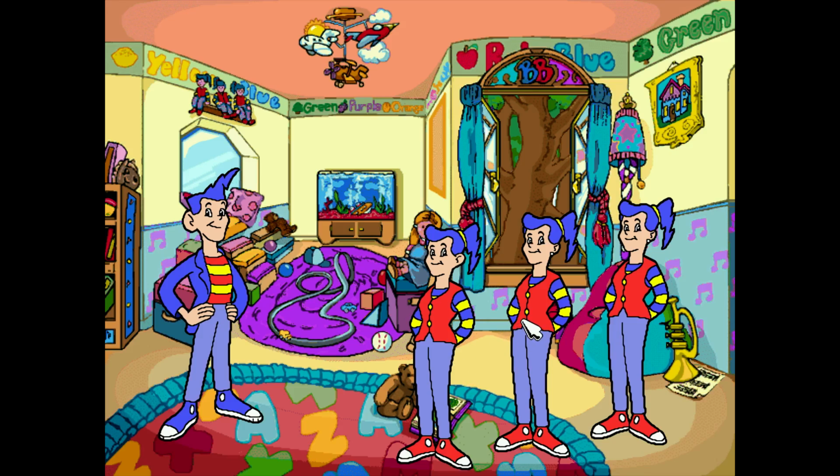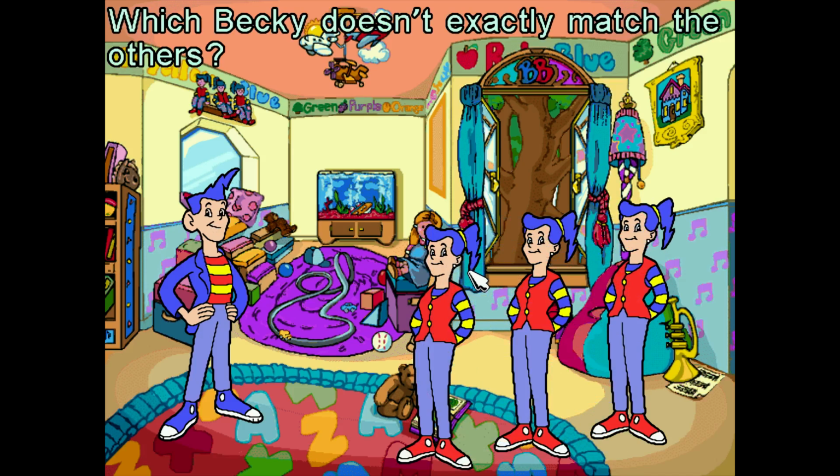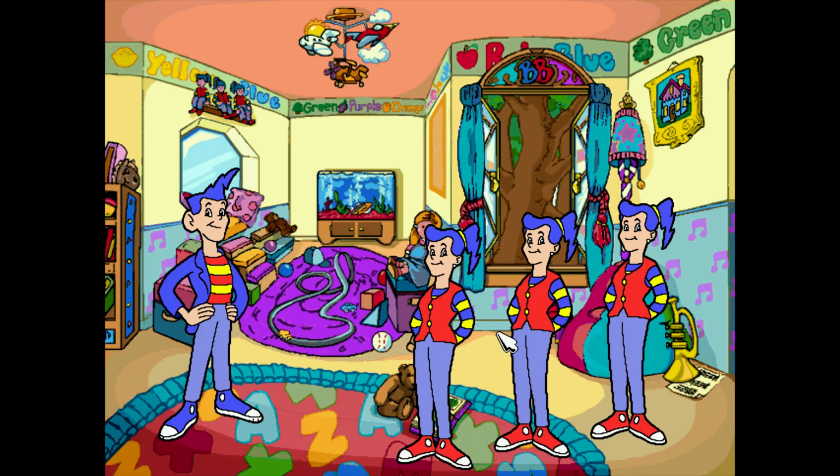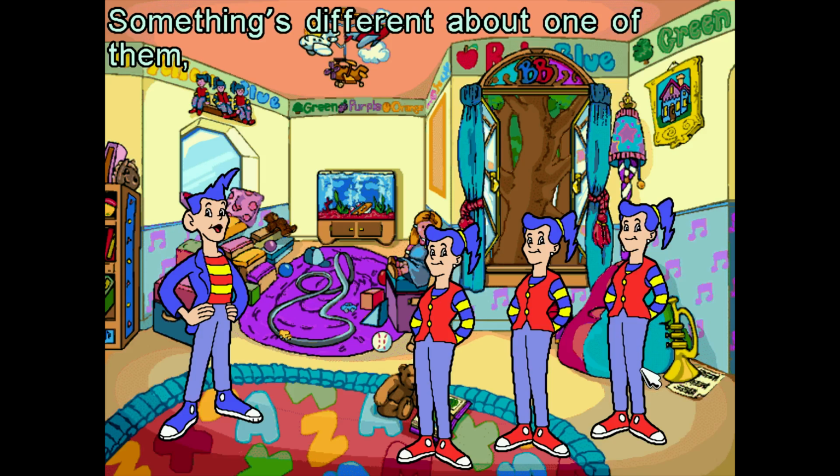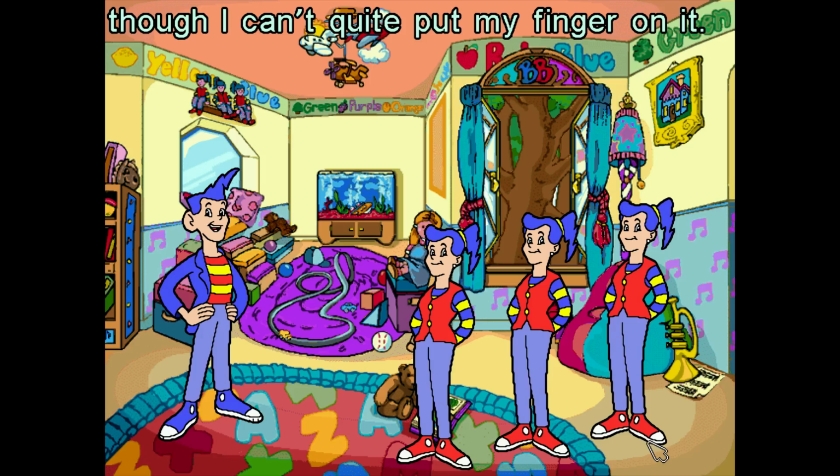Interesting. Let's see, this one doesn't have an earring. Nice going. Which Becky doesn't exactly match the others? Let's see. What's the difference? Wow, this is a little tough. Or maybe I'm just losing it here. I'm looking at the number of stripes. Something's different about one of them, but I can't quite put my finger on it.